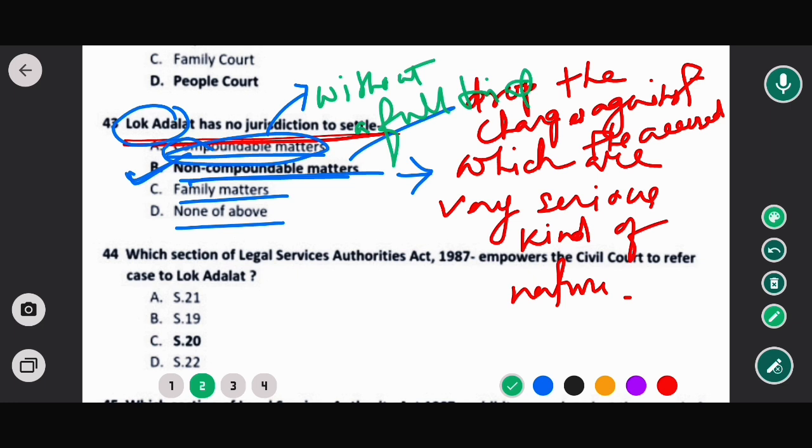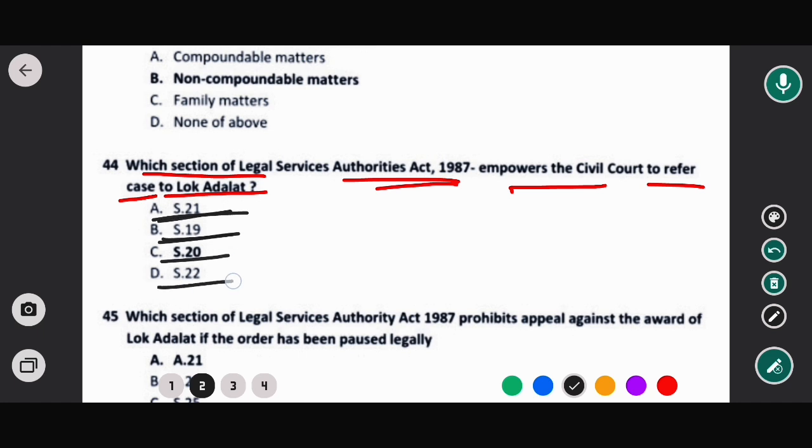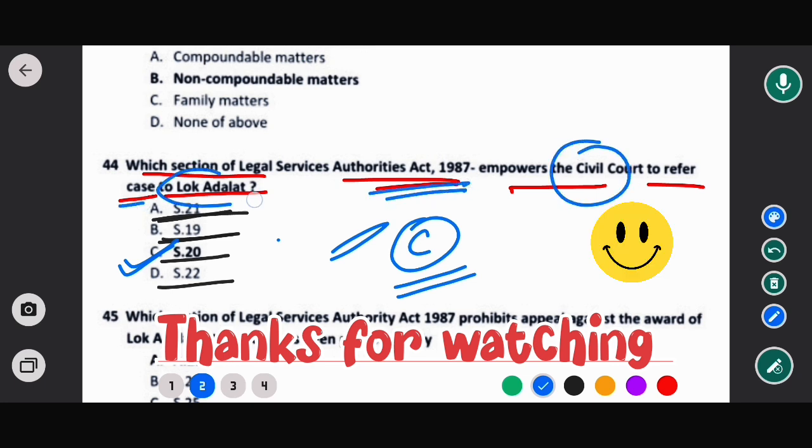Okay, so now moving to next question, and this is the last question. Okay, देखिए, which section of the Legal Service Authority Act 1987 empowers the civil court to refer case to the लोक अदालत? ऑप्शन सर देखिए, section 21, section 19, section 20, section 22. So in this case the correct option would be option C, that means section 20. Okay, that means as per the section 20 of the Legal Service Authority Act 1987, it empowers the civil court to refer the case to any lok adalat.